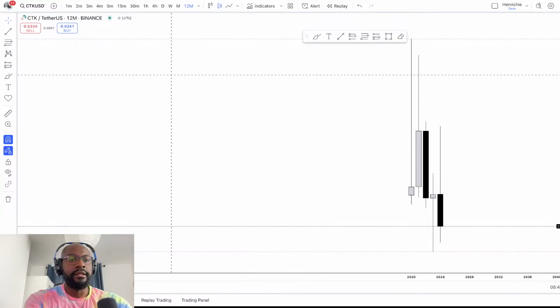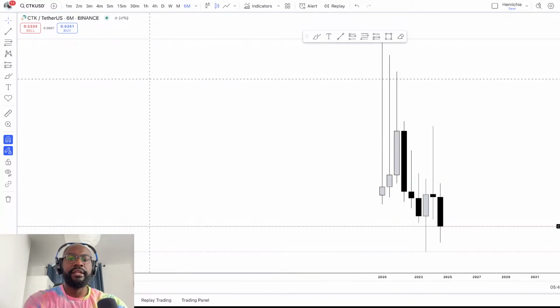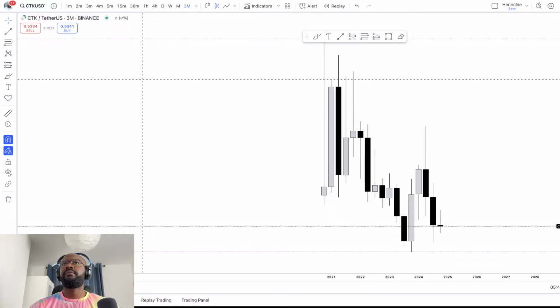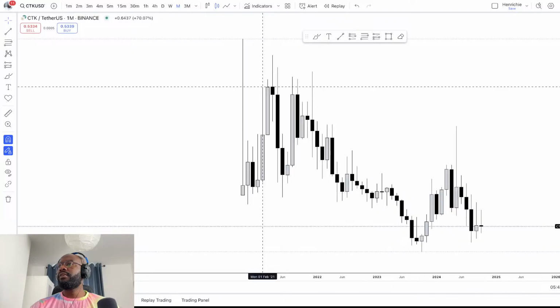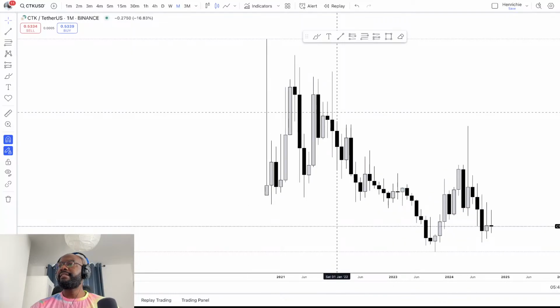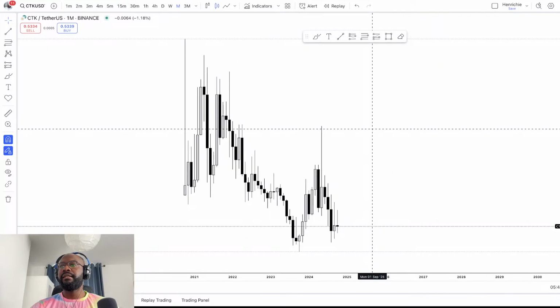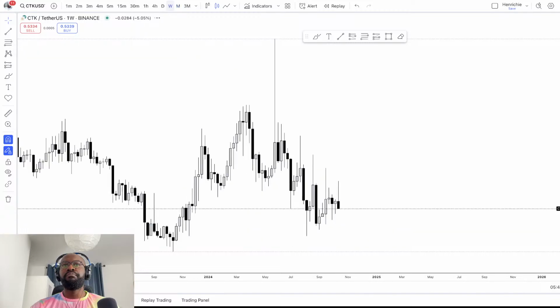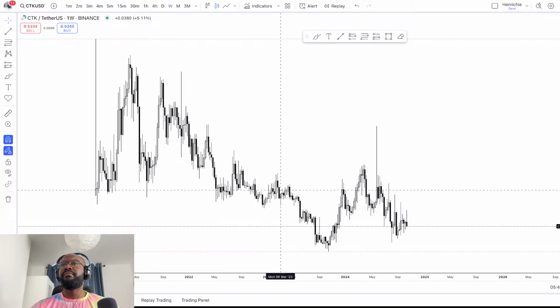I go to the 6-month time frame. I go to the 3-month time frame, and I go to monthly. So far this looks bearish in my opinion. I'm not seeing any major bullish trend. So in as much as we've seen this move to the upside, and it seemed like it's broken some structure here, I personally wouldn't put my money in this.